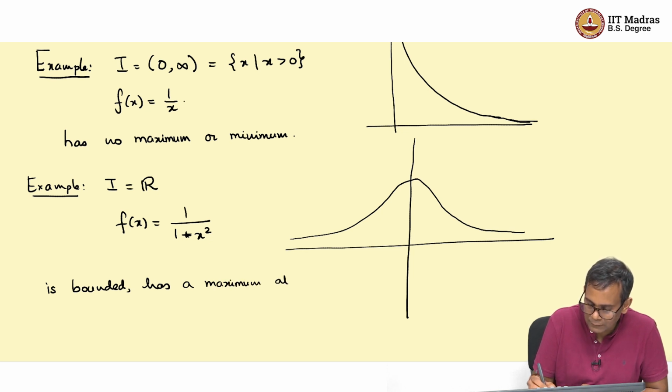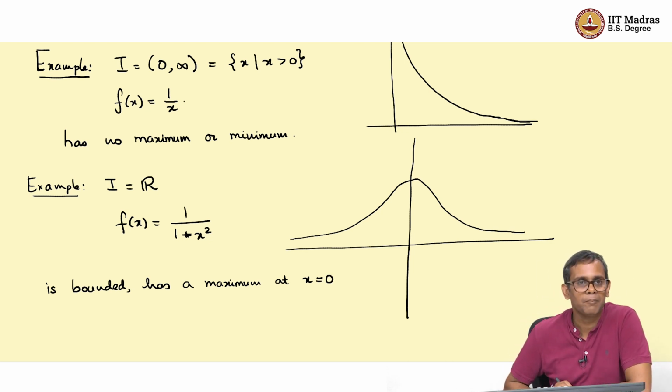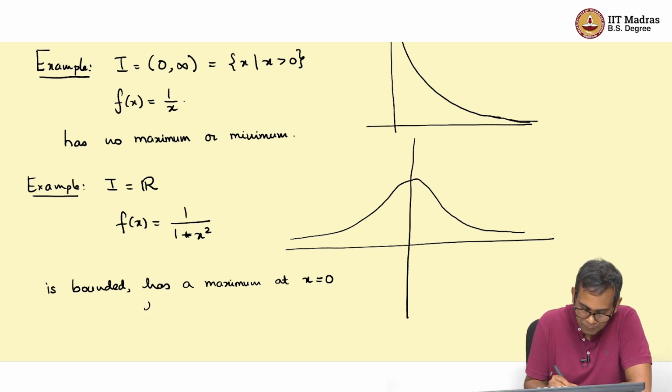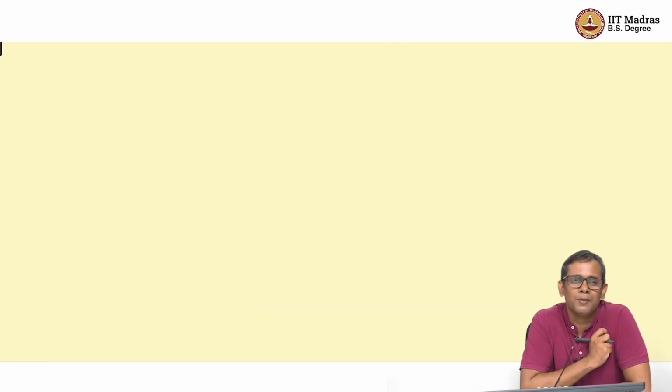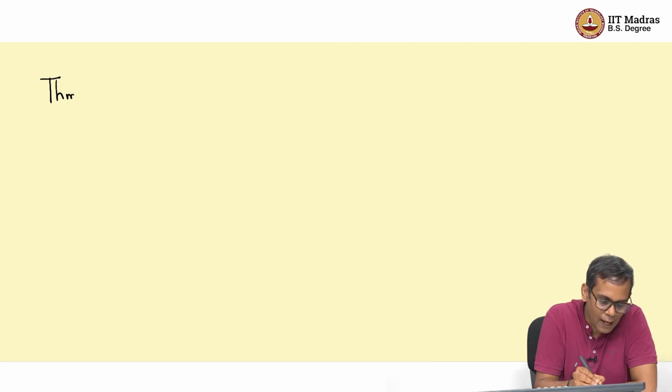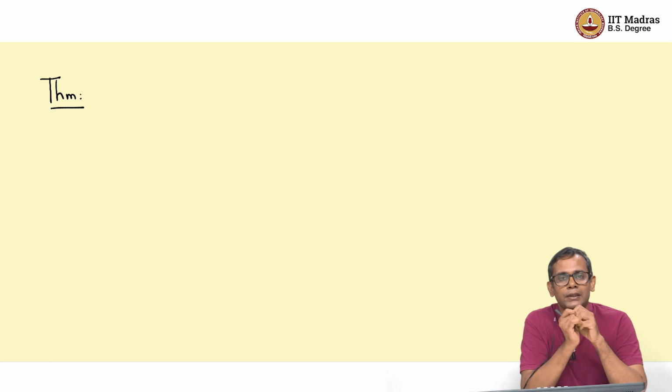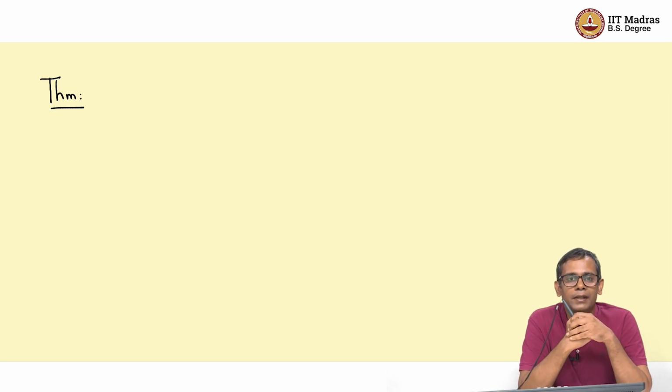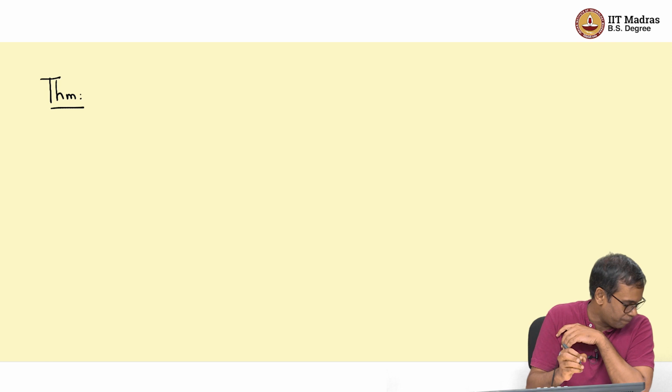at x equal to 0. Think about why this is the maximum, try to prove it, and it has no minimum. But one very surprising fact, or maybe once you get used to these things, it is no longer surprising, but it is surprising the first time you see it, is the following theorem, that if you have a continuous function on a closed interval, then it always has a maximum and a minimum.